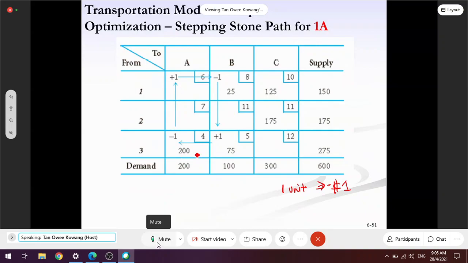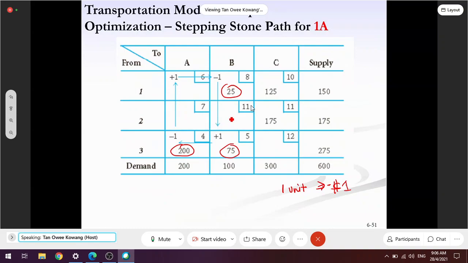Along the path there are only 3 numbers: 275, 25, and 200. So what is the quantity that I should move? Why 25? The answer is correct, but it is the quantity, not the cost. The answer will be 25.